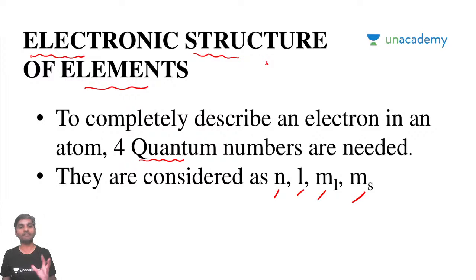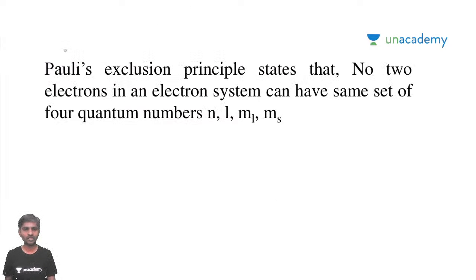Now we will see how to identify an electron. According to Pauli's exclusion principle, no two electrons in an electronic system can have the same set of quantum numbers. Obviously, if any two electrons in an electronic system had the same quantum numbers, how would you differentiate them? You could not differentiate them.